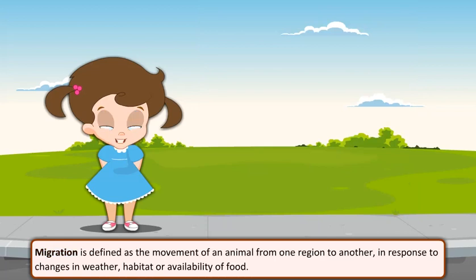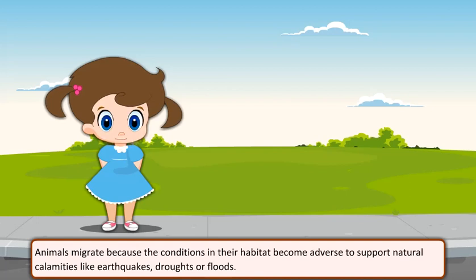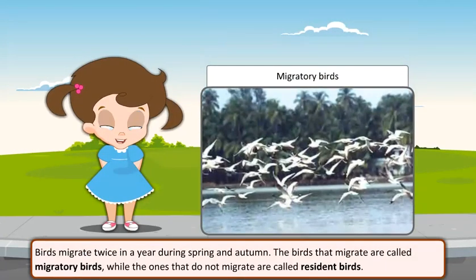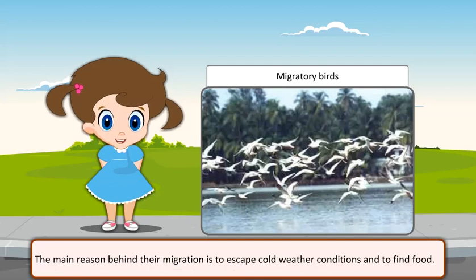Migration. Migration is defined as the movement of an animal from one region to another in response to changes in weather, habitat, or availability of food. Animals migrate because the conditions in their habitat become adverse to support natural calamities like earthquakes, droughts, or floods. Birds migrate twice in a year during spring and autumn. The birds that migrate are called migratory birds, while the ones that do not migrate are called resident birds. The main reason behind their migration is to escape cold weather conditions and to find food.